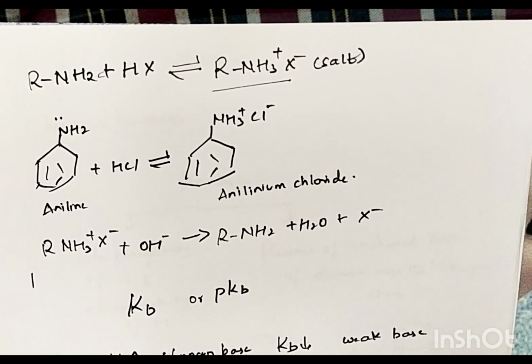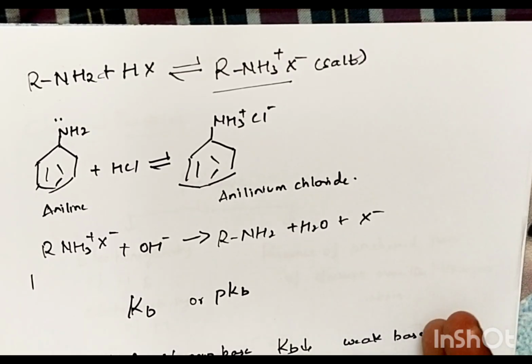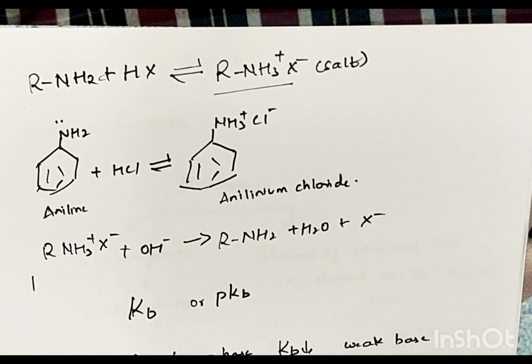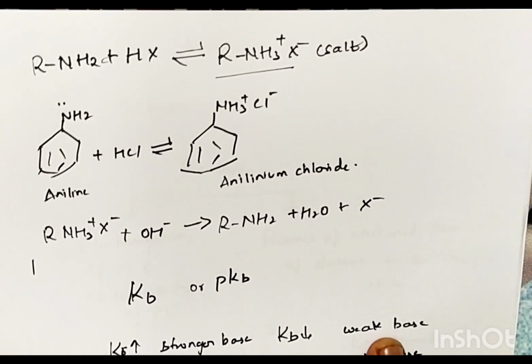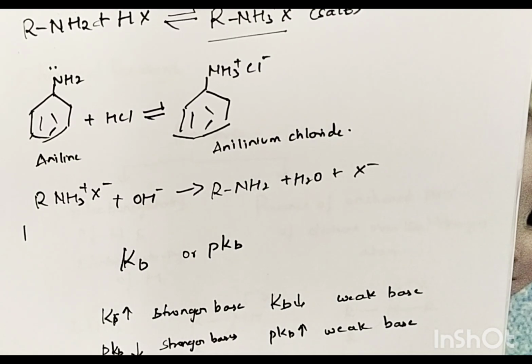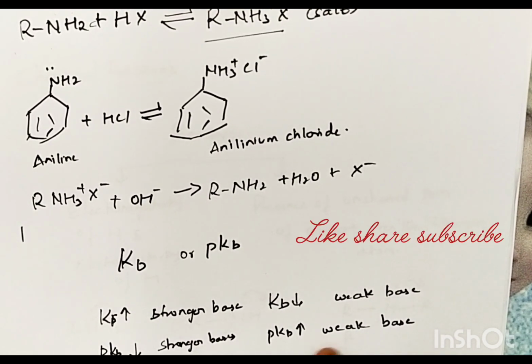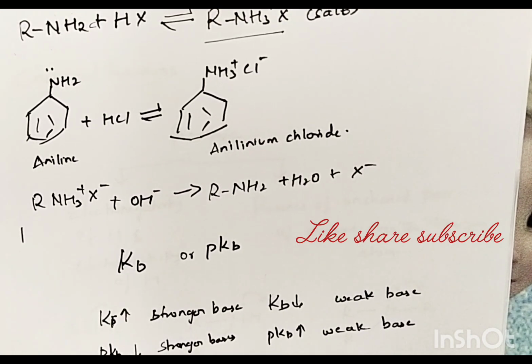So in this way we can know the basic nature of amines by checking the values of Kb or pKb, whatever is given. If Kb values are more, then the base is stronger. If Kb values are less, the base is weaker. Same way, if pKb values are more, then it is a weak base. If they are less, then it is a strong base. So in this way we can find out the Kb and pKb values of amines.